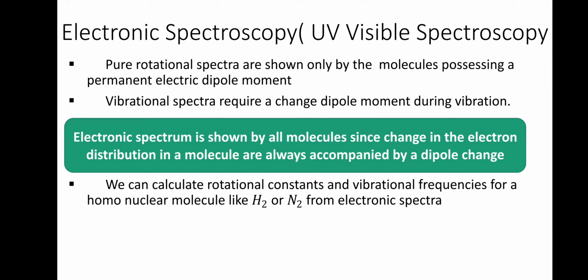Pure rotational spectra are shown only by molecules possessing a permanent electric dipole moment. We studied that in vibrational spectra, what is the condition? There should be a change in dipole moment during vibration. But an electronic spectrum is shown by all molecules, since changes in electron distribution in a molecule are always accompanied by a dipole moment change.